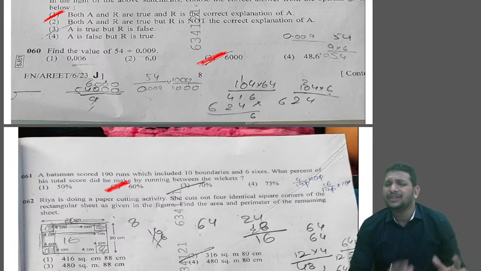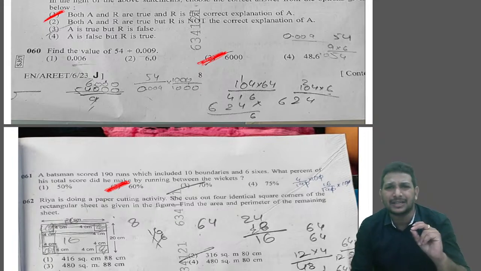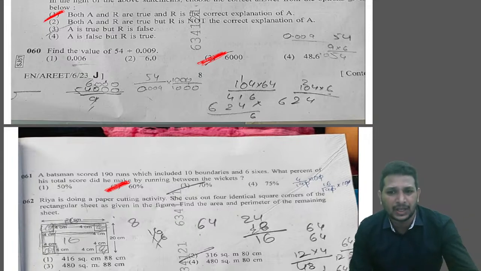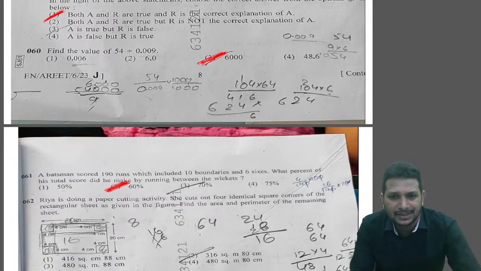Here the question is lengthy. They're asking to find 2 quantities, one is area and the other is perimeter. If you find any one of them, the question becomes easier and it can save you a lot of time. That's a smart move, right? So let's discuss that. First we shall find the area. Draw the diagram, don't worry.